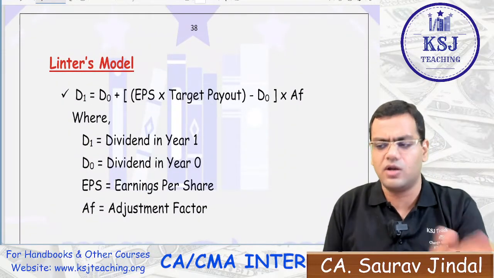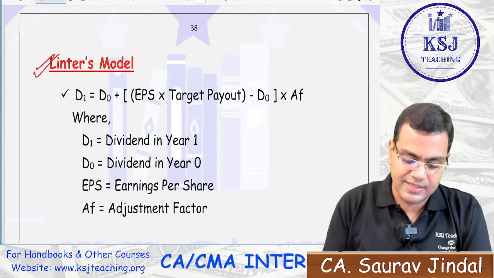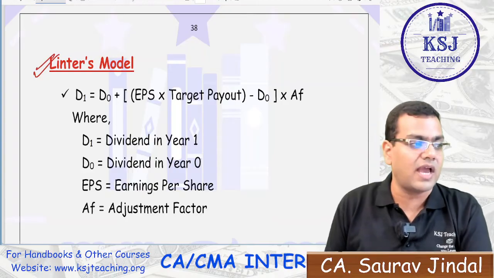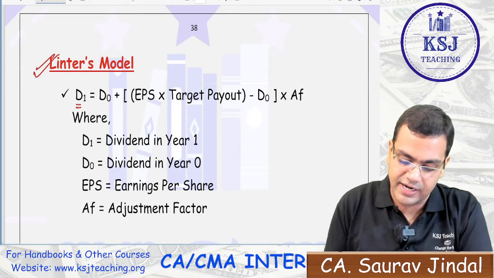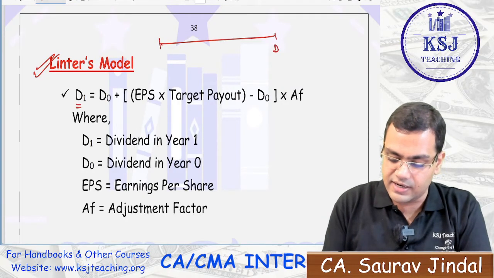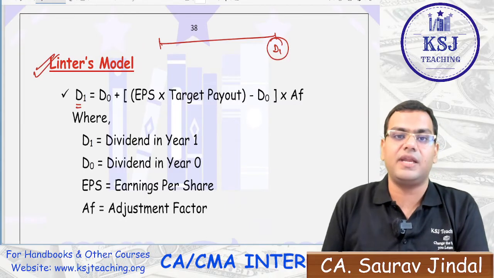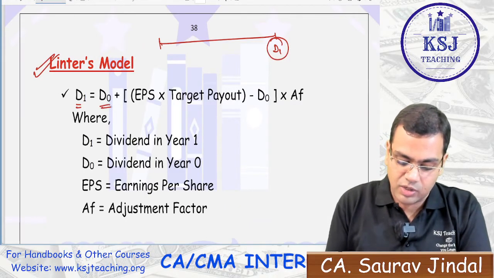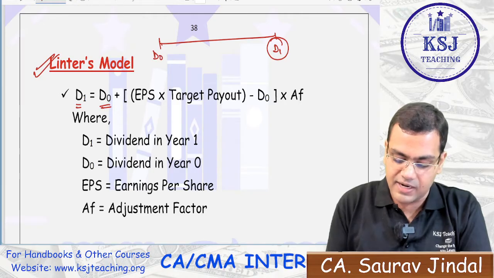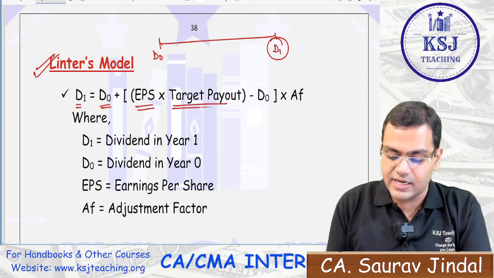Lintner's model, again not at all important, just remember that in the case of Lintner's model, you have to calculate the dividend you are paying at the end of the year. This is the dividend at the end of the year. What is the expected dividend? That is dependent upon D0, the dividend that you have paid, plus EPS into target payout.